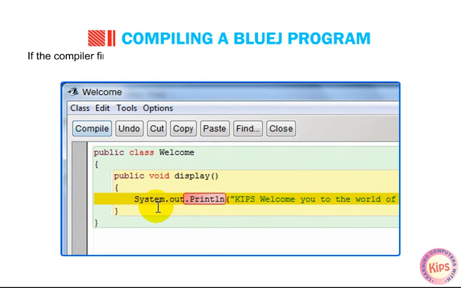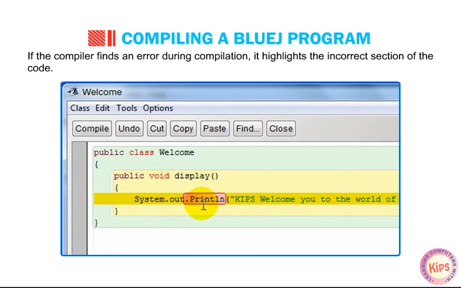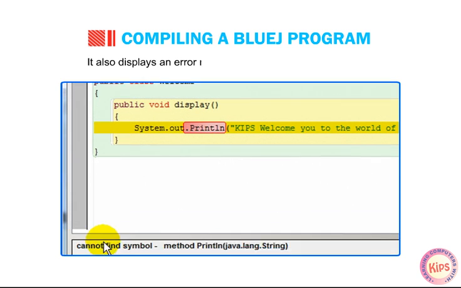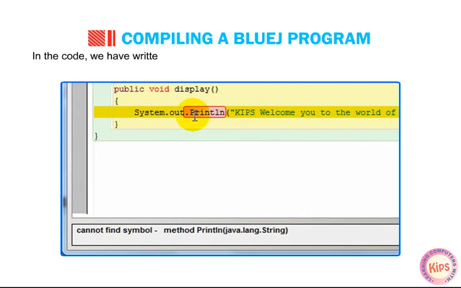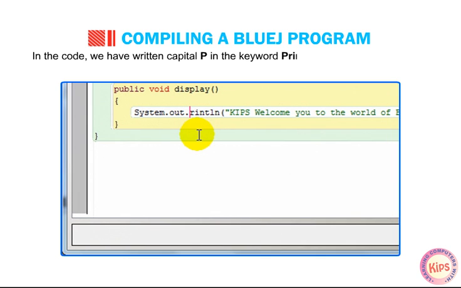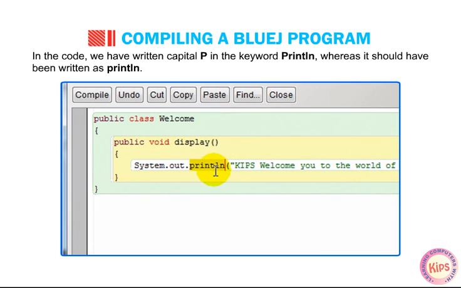If the compiler finds an error during compilation, it highlights the incorrect section of the code. It also displays an error message at the bottom of the screen. In the code, we have written a capital P in the keyword println, whereas it should have been written as println.